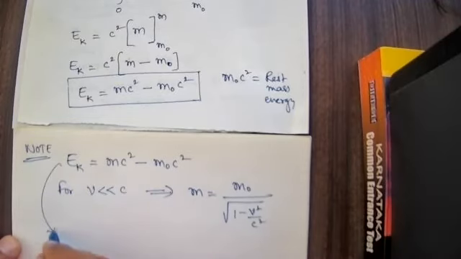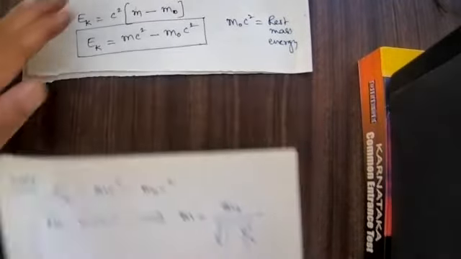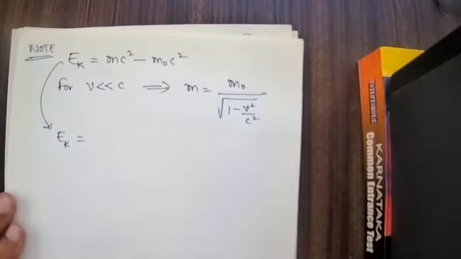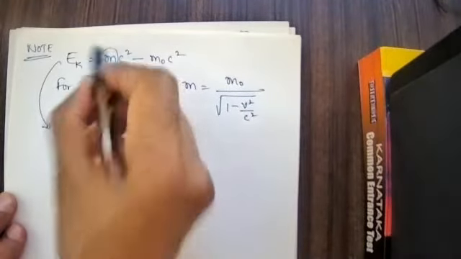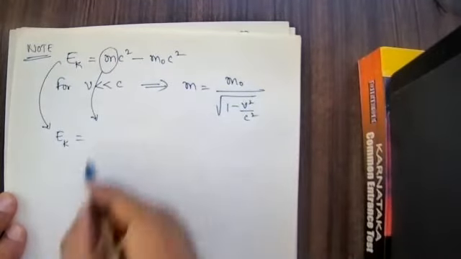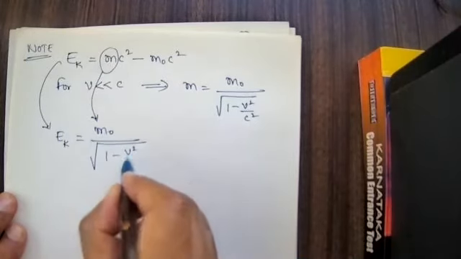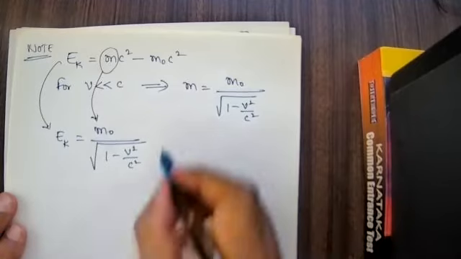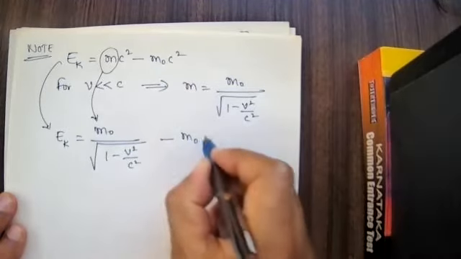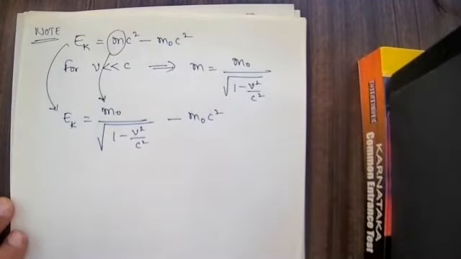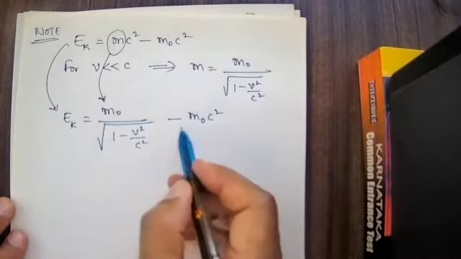Substitute for this m: Ek is equal to m naught divided by square root of 1 minus v square by c square, minus m naught c square.